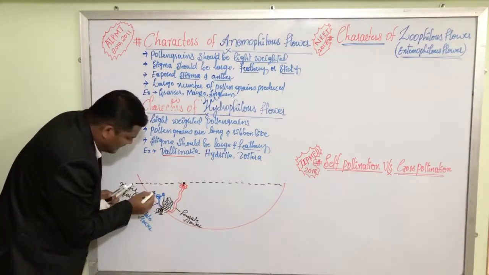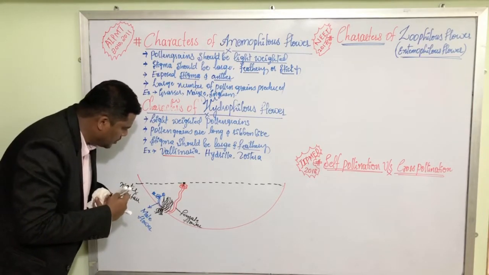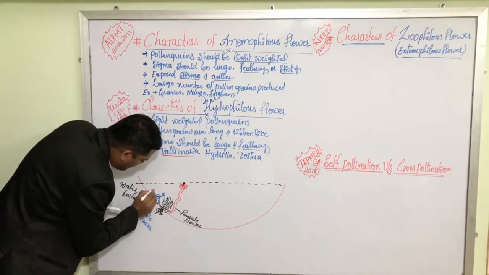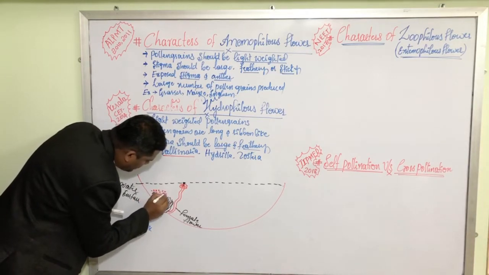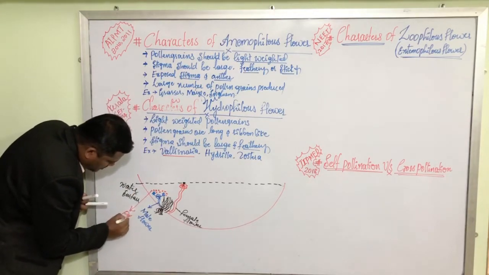Male flower definitely produces the pollen grains. Suppose they are all the pollen grains produced by the male flowers. Let us label them. They are the pollens.